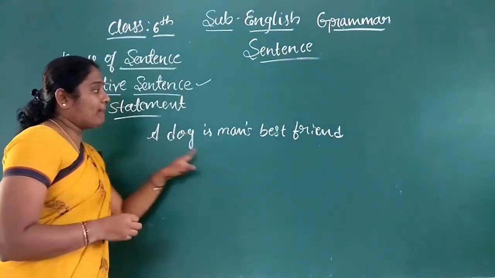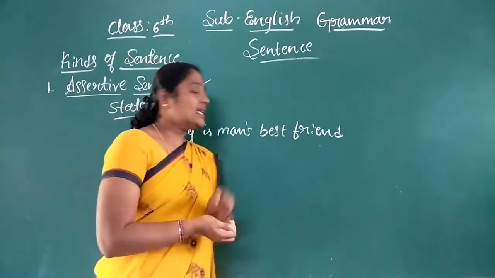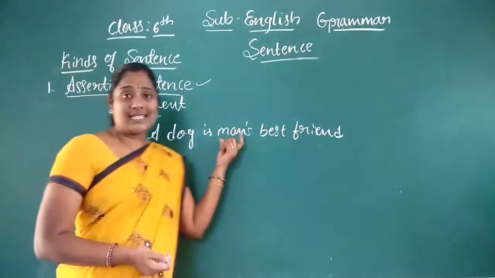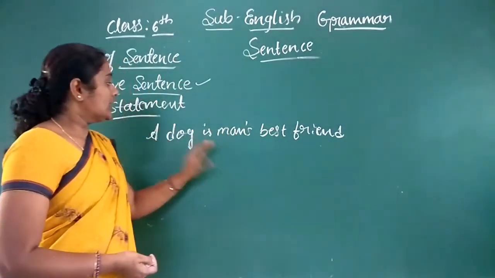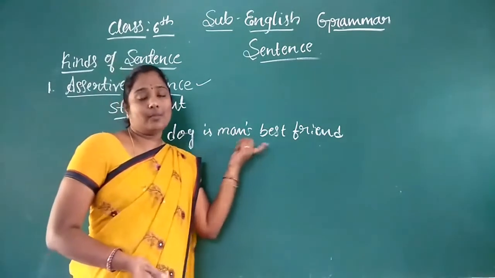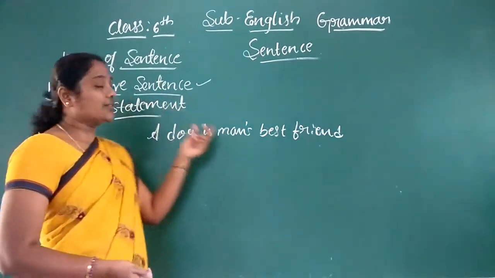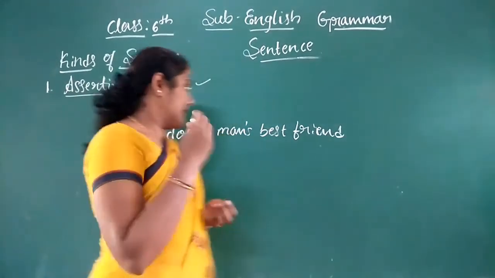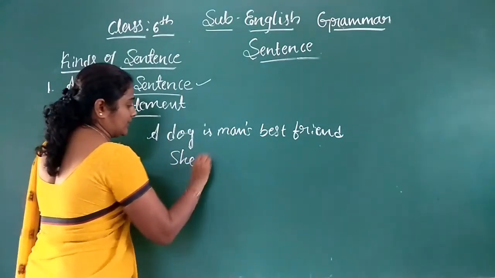See, a dog is man's best friend. So here we are seeing one statement. That is, a dog is one of the best friends of man. And the second one is, she is a beautiful girl.